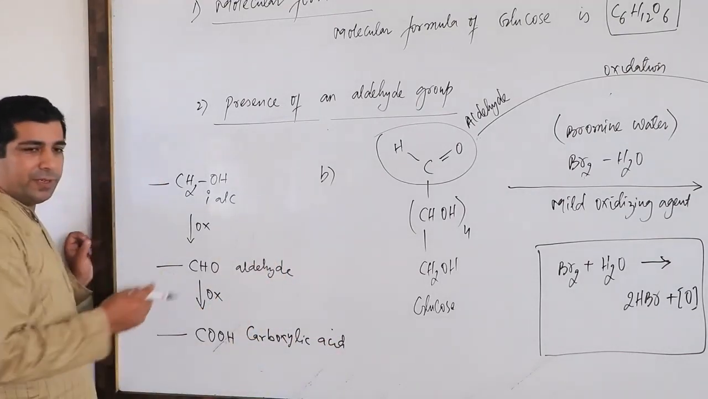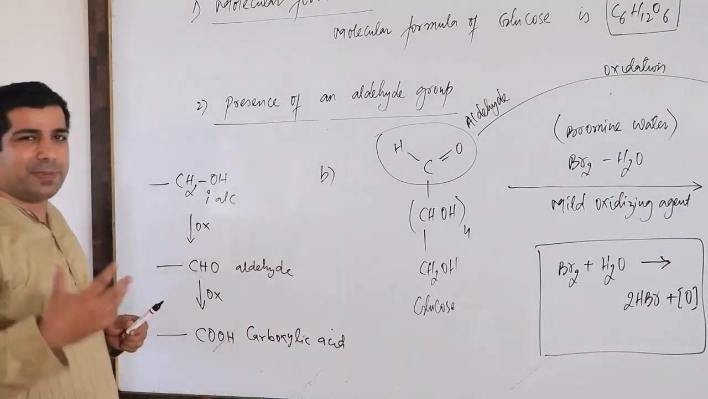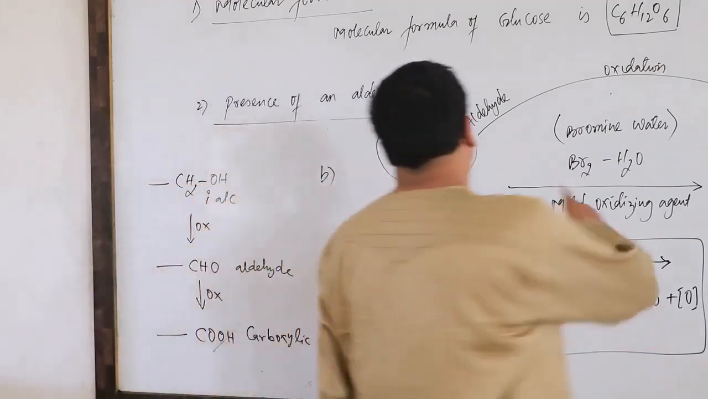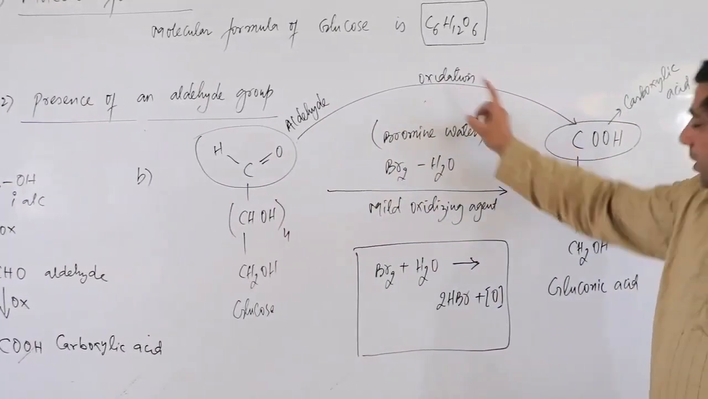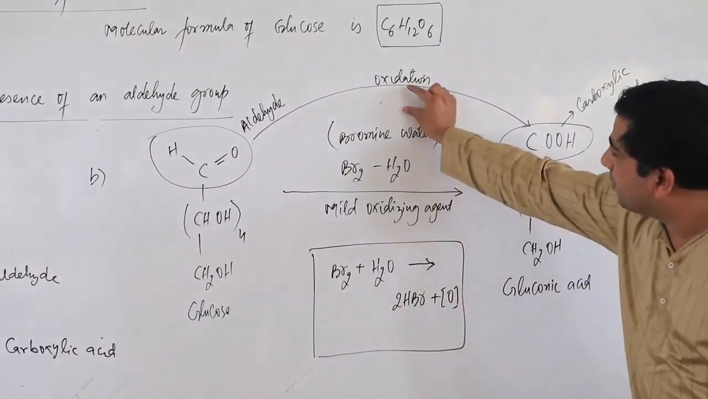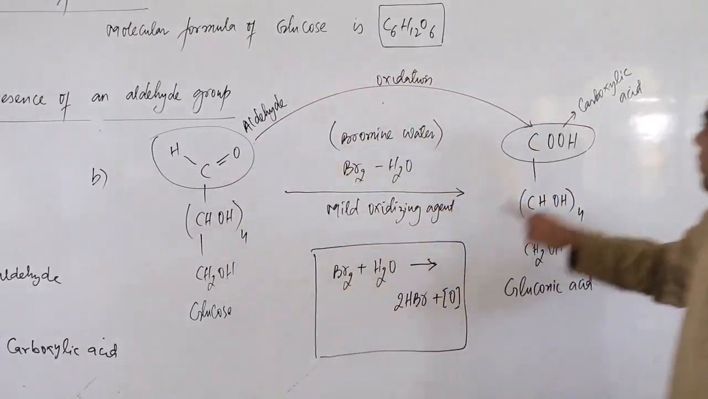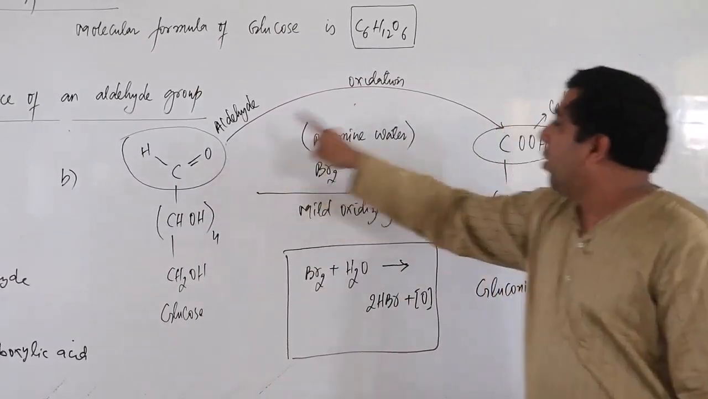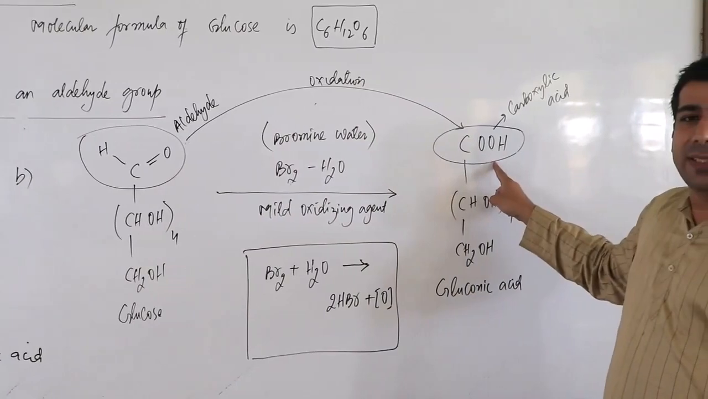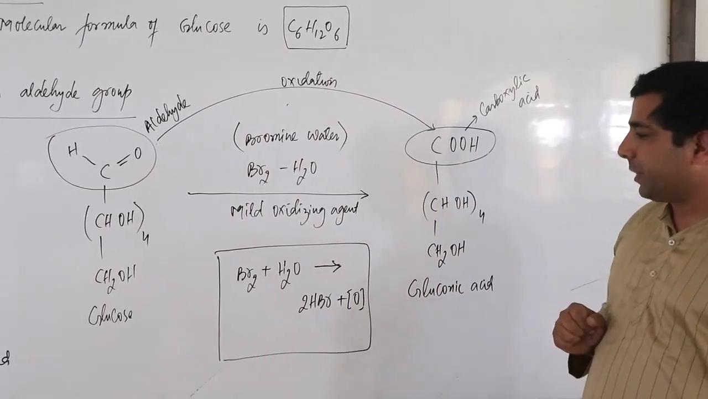And reduction will be reversed. This is just a little idea, I will explain it further. But here, this is our aldehyde group. It undergoes oxidation because that oxygen will come here and interact here and change it into COOH. So our aldehyde is oxidized to carboxylic acid. So this is the oxidation reaction, correct?